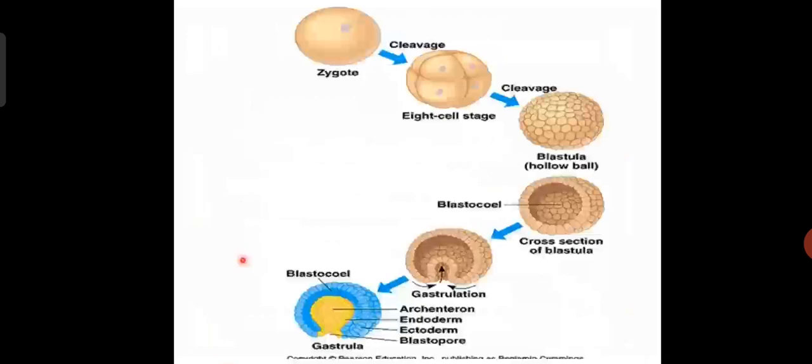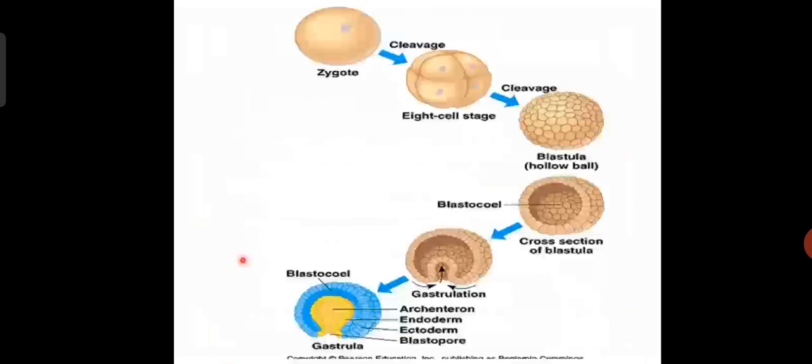After the dividing, the next stage we call the blastula, where the blastocoel cavity develops, and the next stage is gastrulation. This gastrulation stage is a dynamic stage, because the blastula has a single layer, whereas the gastrula is 3-layered. These layers we call germinal layers.